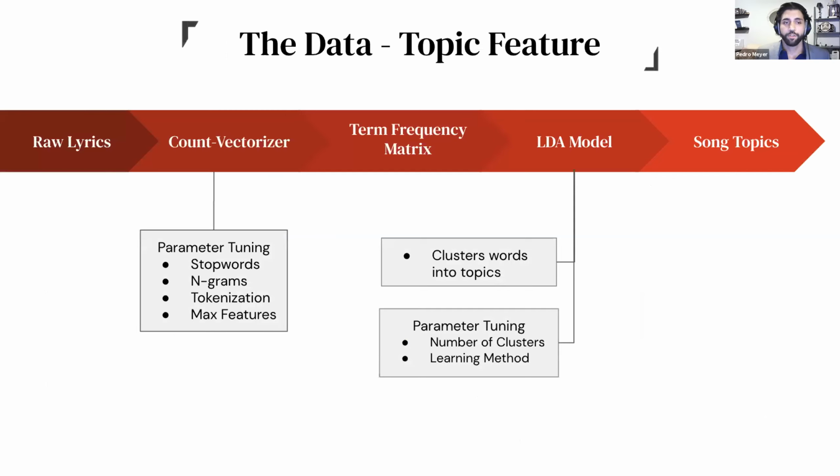The next set of features we're going to look at are the topic features. The topic features are generated by getting the raw lyrics and putting them through a process called natural language processing. That's going to take those lyrics and cluster them into topics through an LDA model. Those topics are now going to become a predictive feature to be compared to the user input in order to give a good recommendation in the end. The lyrics inputted by the user are going to go through the exact same process. These are the 5 topics and the most common words in each topic based on this LDA model.